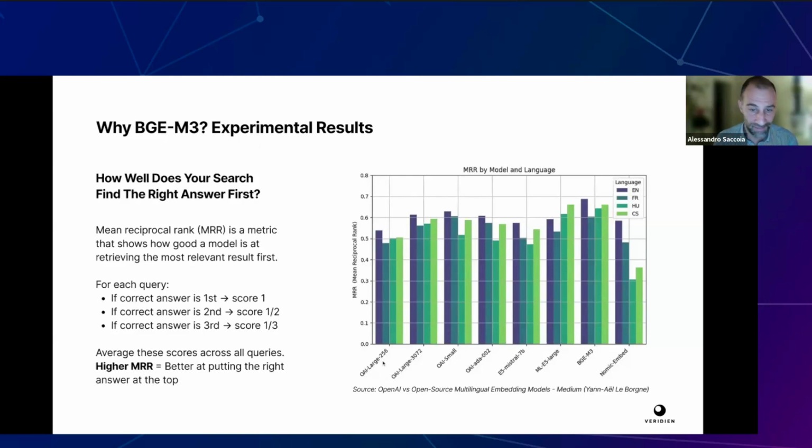So OpenAI, for example, these are the two OpenAI models, and the mean accuracy in retrieving the correct documents with BGE-M3 surpasses all the other options in all languages. This is why we use BGE-M3, and also because it was embedded in Milvus, and we built a lot of stuff on top of Milvus, so it was natural for us to use it.